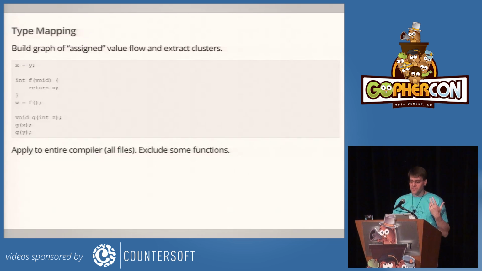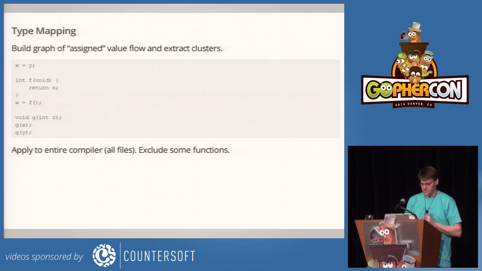And in order to have reasonable clusters, you actually have to exclude some assignments. So for example, lots of things say x equals nil for different types of x. You don't want all of those x's to then be related because they're all assigned with nil. So nil has to be pulled out of the graph. And there's a couple other things like that you have to pull out of the graph. There's a function that writes an integer to an object file, and all the integer types end up getting called with that function. And so if you kept that function in, they would all get tied together. And you have to pull those out, but there's about a dozen. There's not that many. And then once you do that, you get these actually really nice semantically meaningful clusters.